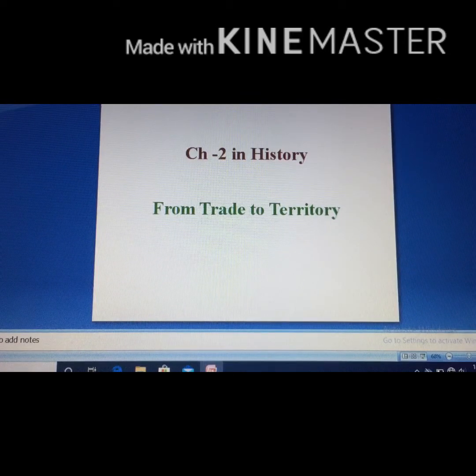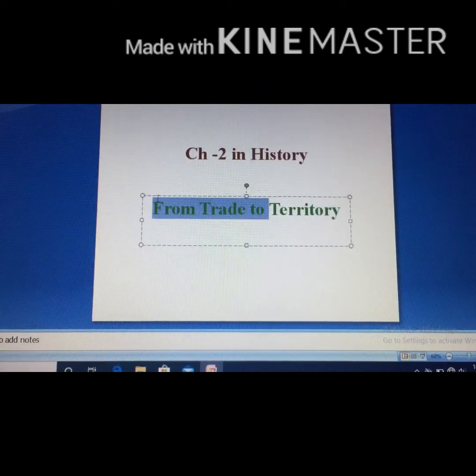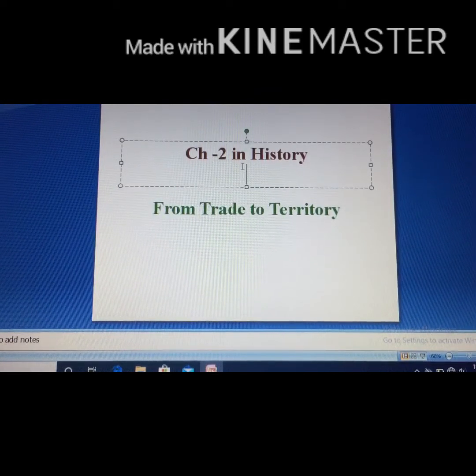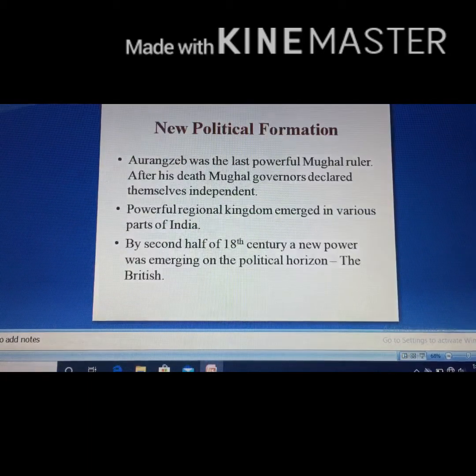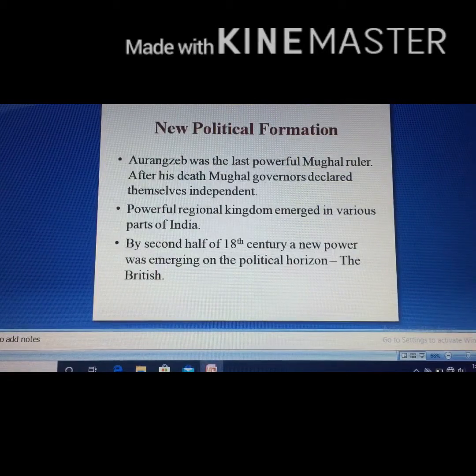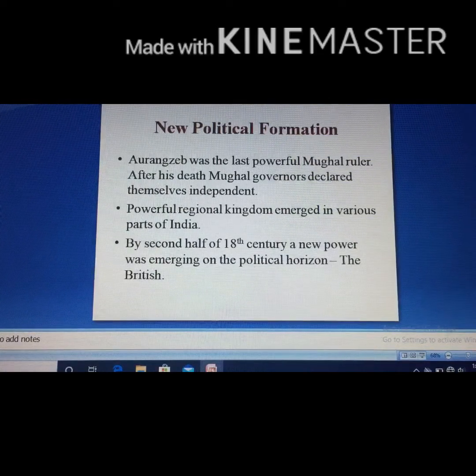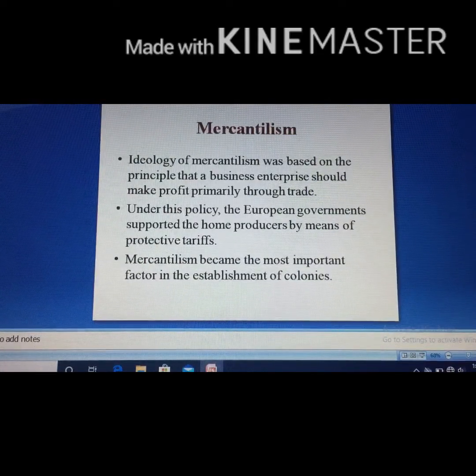Today we are going to discuss chapter 2 in history, From Trade to Territory. And today is part 2 of the lecture. Yesterday we discussed how new political formations were formed in the 17th century after the death of Aurangzeb, how new kings, new regional powers came into existence.